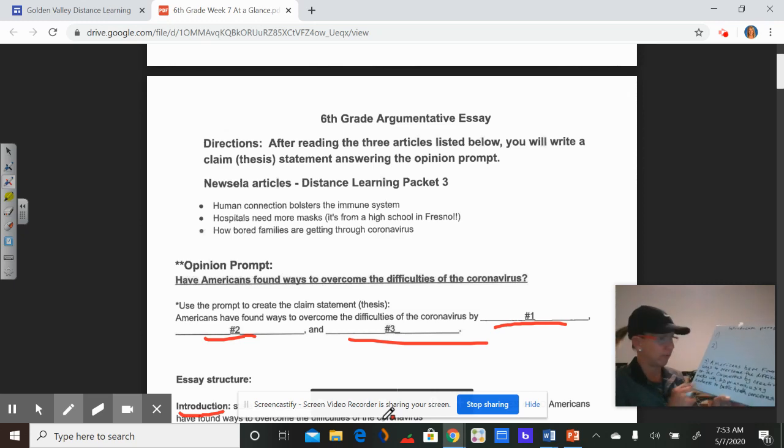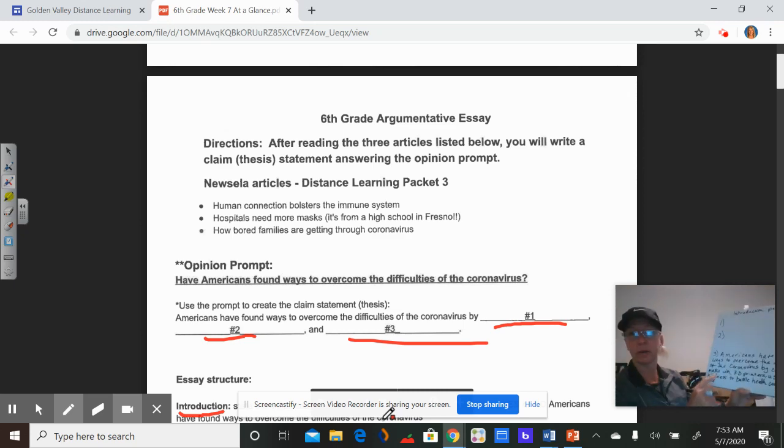You could say something like that for number 2 that you would fill in, and then comma, and then your last part of this will be the third article. And the third article, I put families around the world are in shelter in place together and are finding fun ways to keep from being bored during the difficulty of staying home during this pandemic.